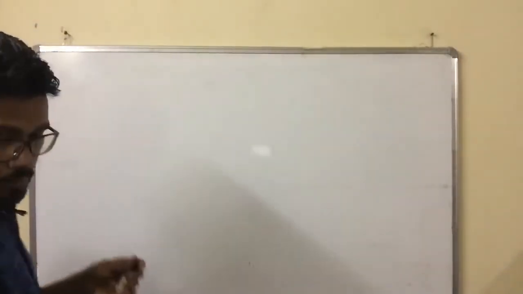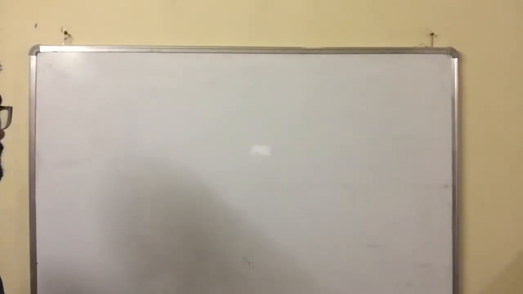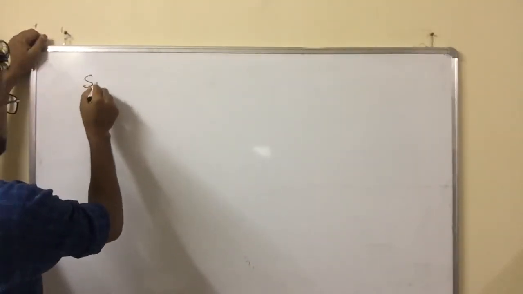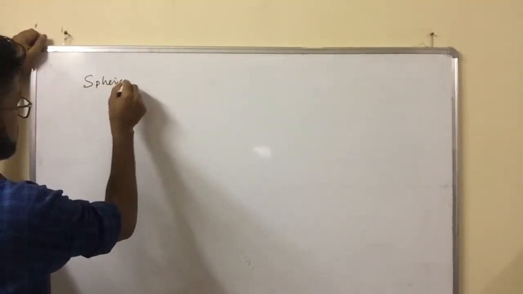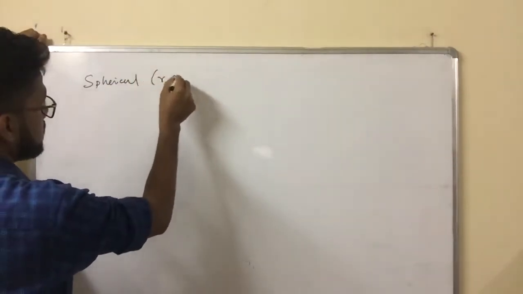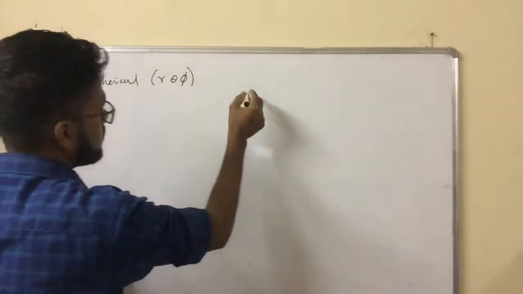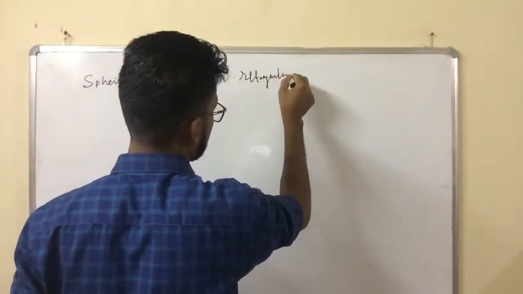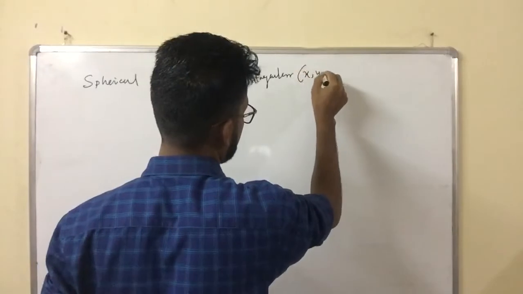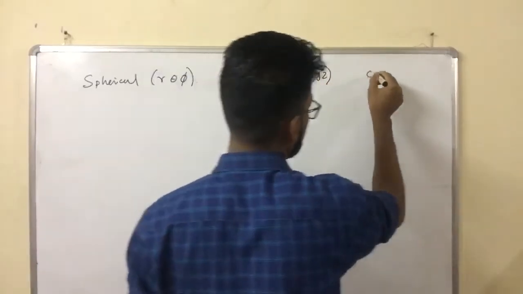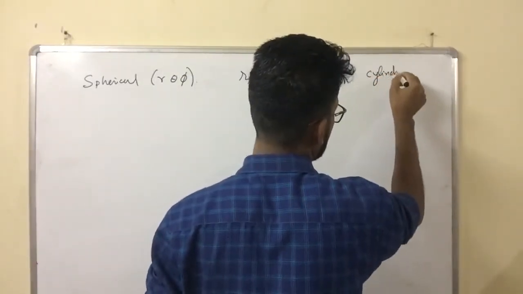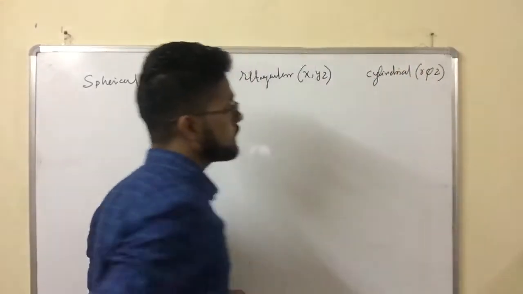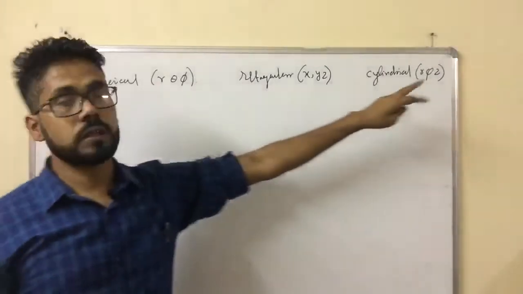So carefully focus on the coordinate systems. Spherical coordinates are represented by r, theta, phi. Rectangular coordinates: x, y, z. And cylindrical coordinates: r, phi, z. These are the coordinates you have to understand.